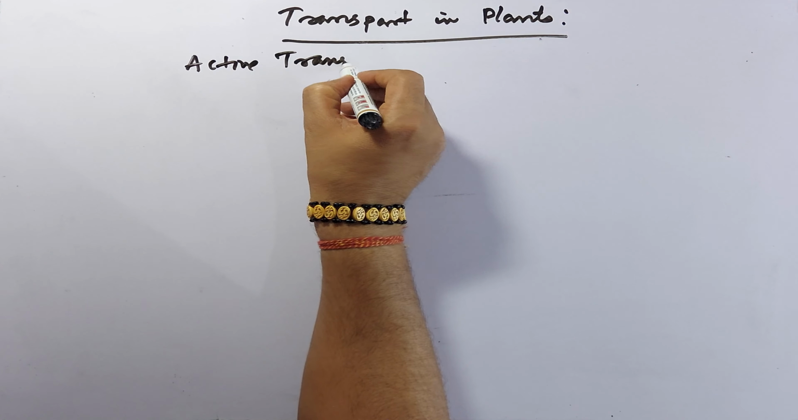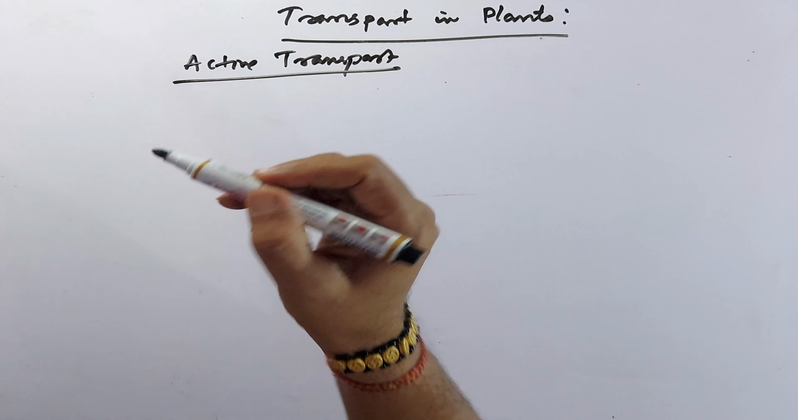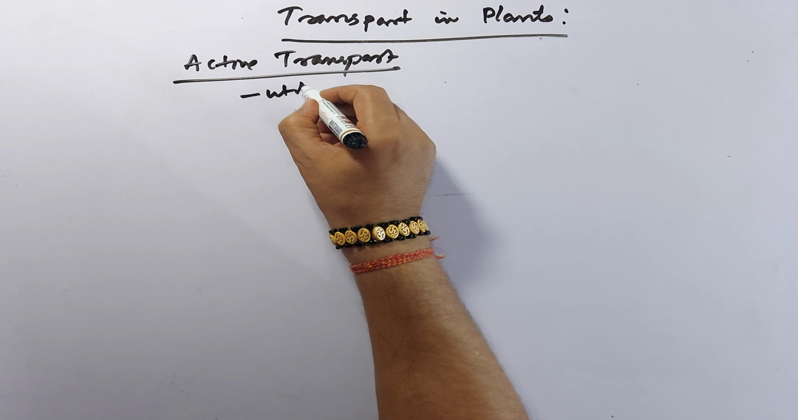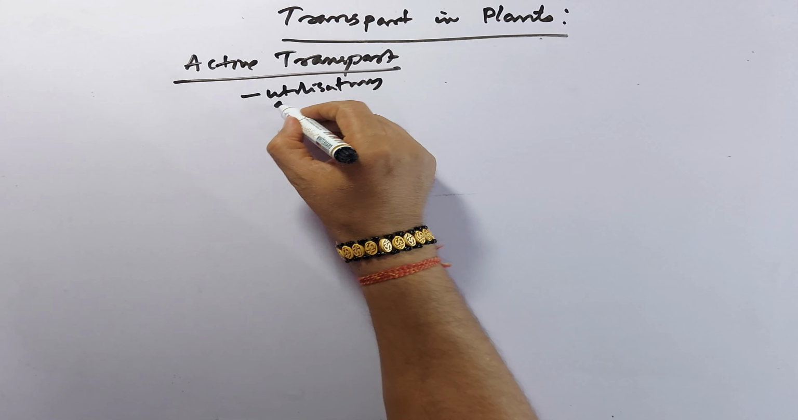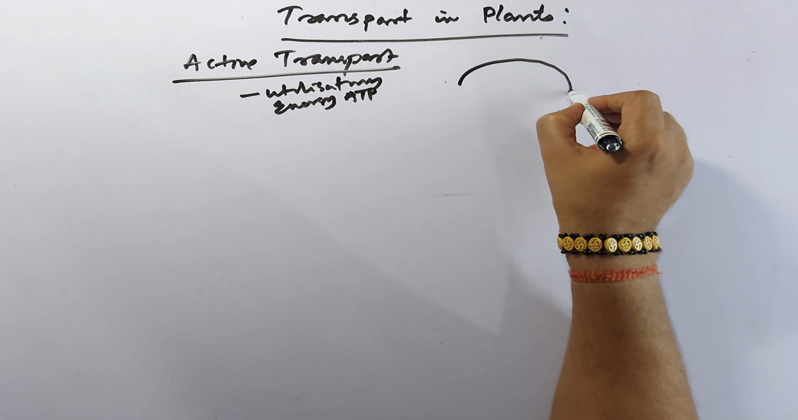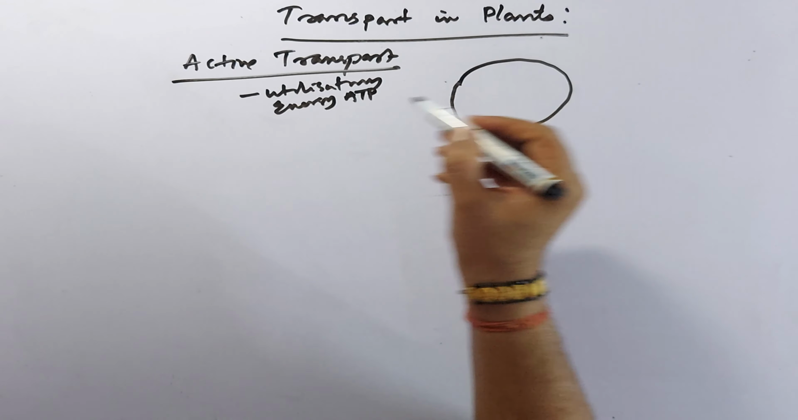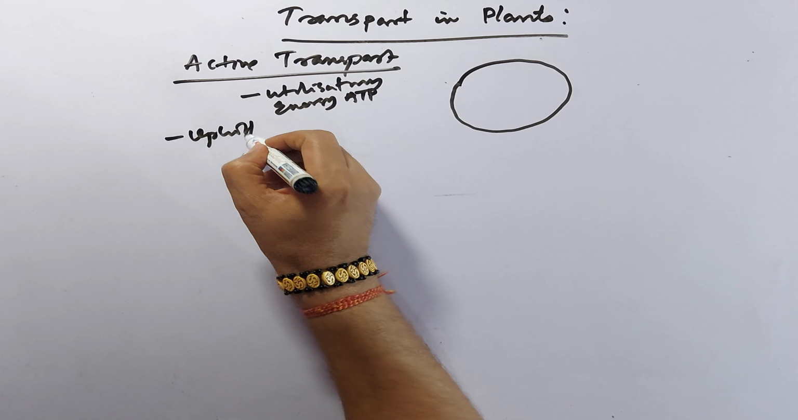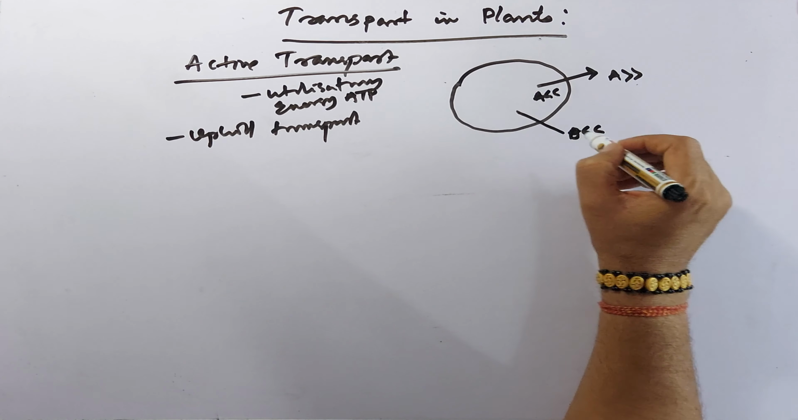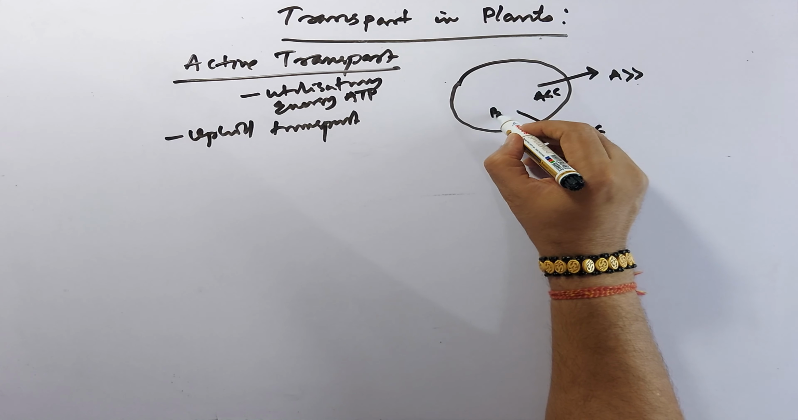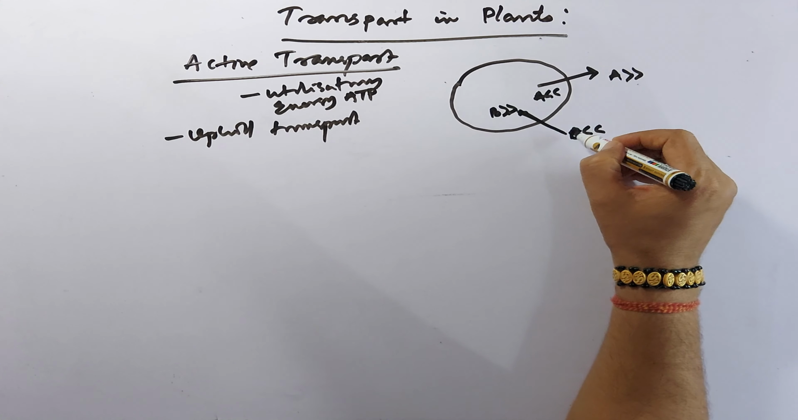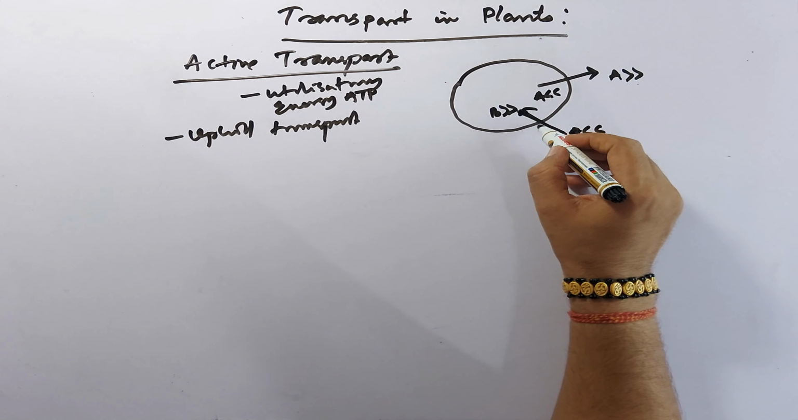Active transport is very important because it involves the utilization of energy in the form of ATP. So this is active transport, also called uphill transport. Here the concentration of B is very low outside and very high inside. Although the concentration is high, there is a need for more. This substance needs the active transport process.